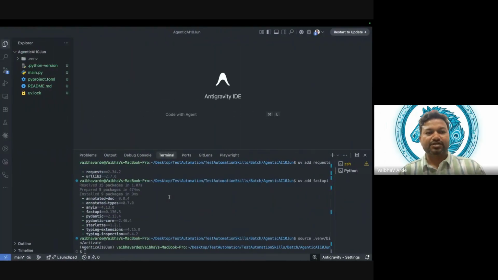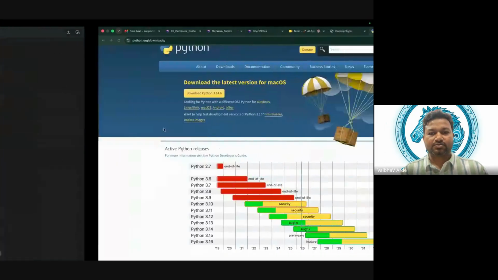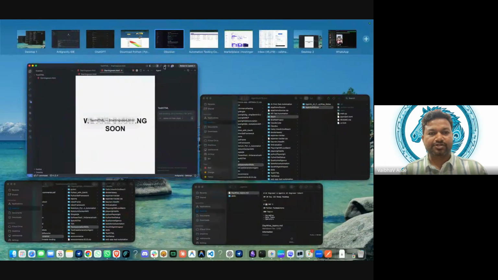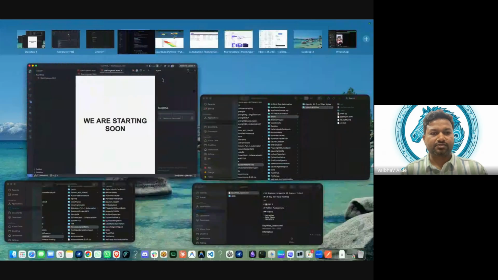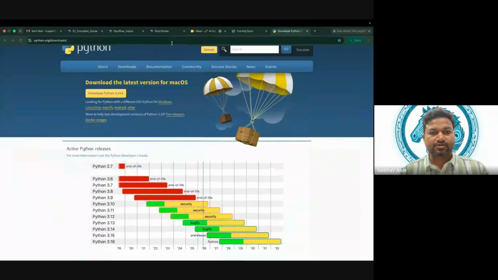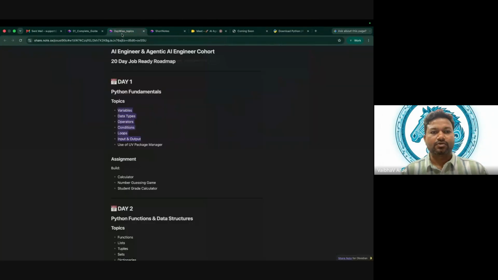So that was our first topic in our agenda. Now we want to know about variables, data types, operators, conditions, loops, input, output. We just learned about the UV package manager, so these topics are remaining, right?